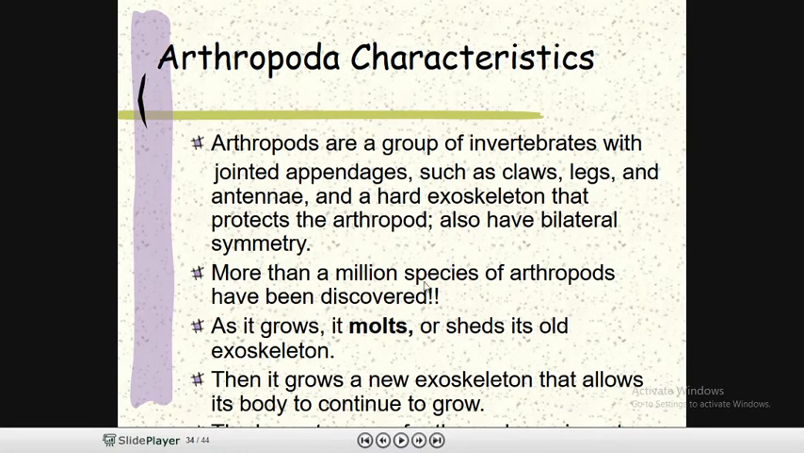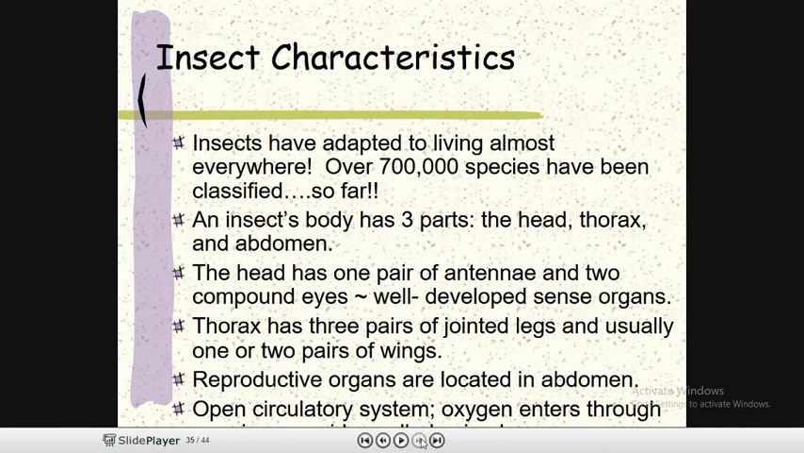Next, what are the characters? Arthropods are a group of invertebrates with jointed appendages such as claws, legs and antennae, and a hard exoskeleton that protects the arthropod. They also have bilateral symmetry. More than 1 million species of arthropods have been discovered currently. As it grows, it molts and sheds its old exoskeleton, then grows a new exoskeleton that allows its body to continue to grow.